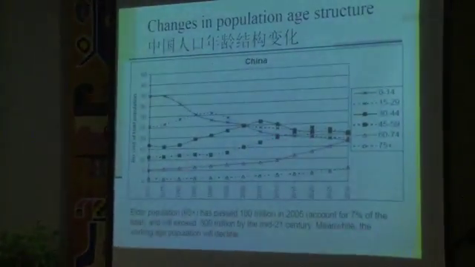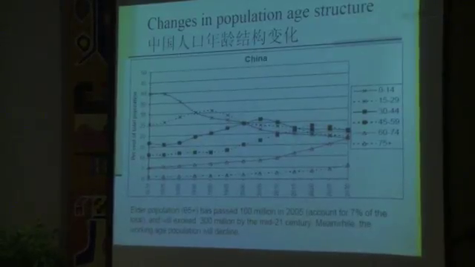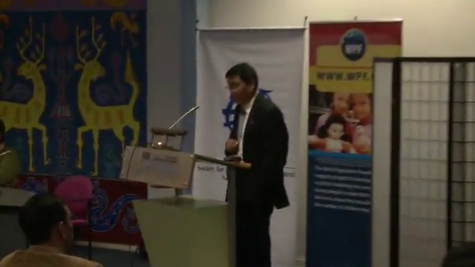But as the years pass, the Chinese population becomes older and older. This very elderly population has now become a big issue in China. We can see the changes in age structure. In the 1970s, about 40% of Chinese were younger than 15 years old, but nowadays less than 20% of Chinese are younger than 15. On the other hand, we see a rapid increase of the elderly population.